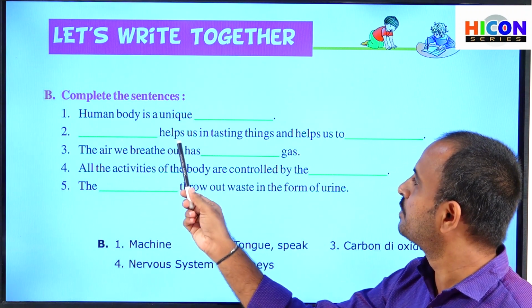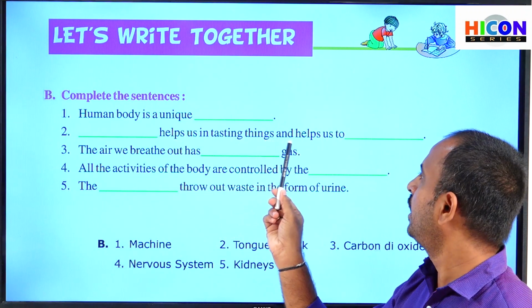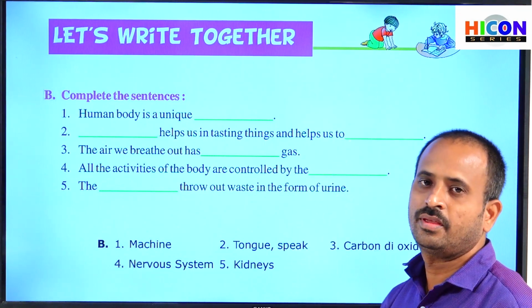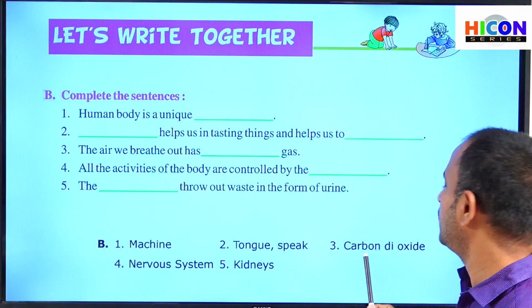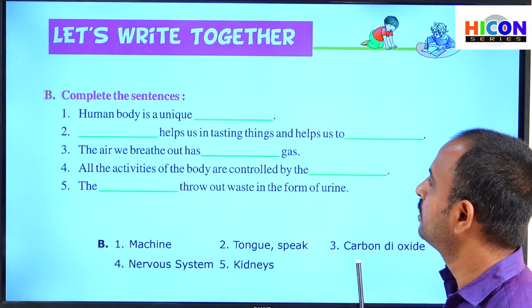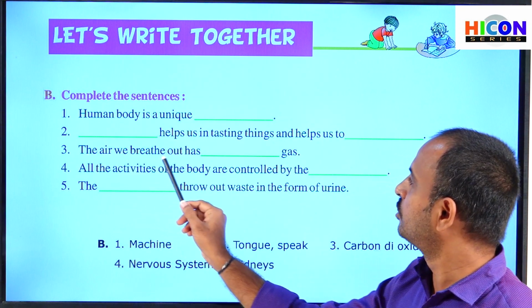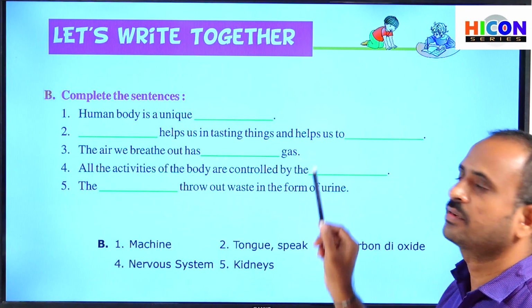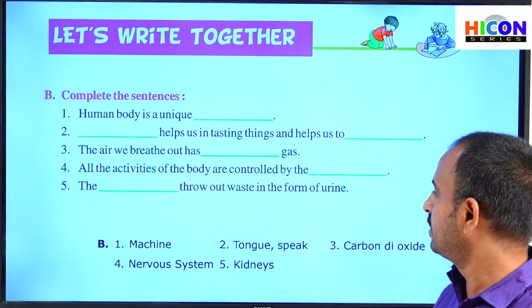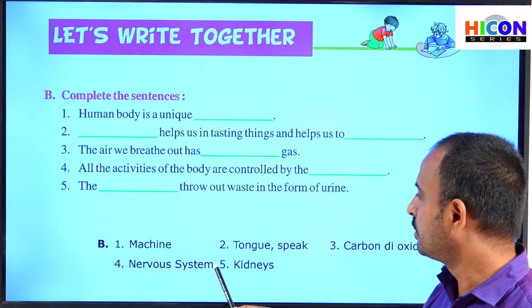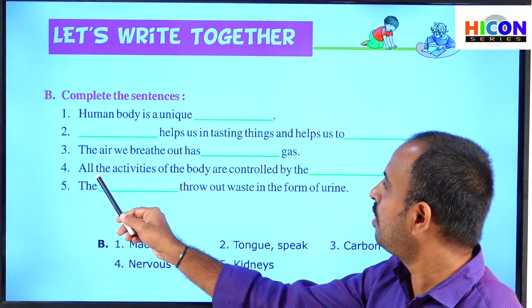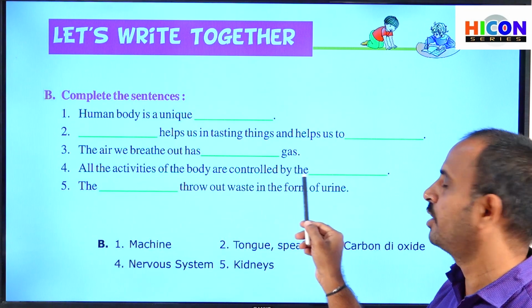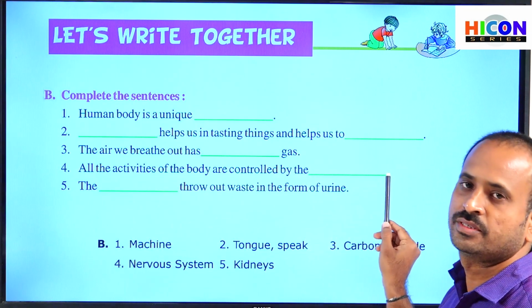That is, the tongue helps us in tasting things and helps us to speak. The third sentence: carbon dioxide. The air we breathe out has carbon dioxide gas. The fourth sentence: the nervous system. All the activities of the body are controlled by the nervous system.